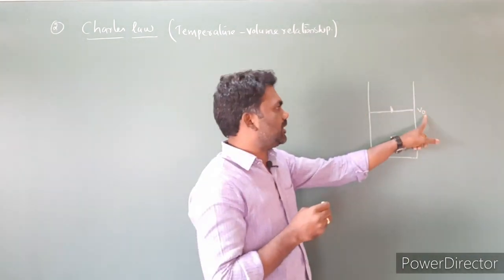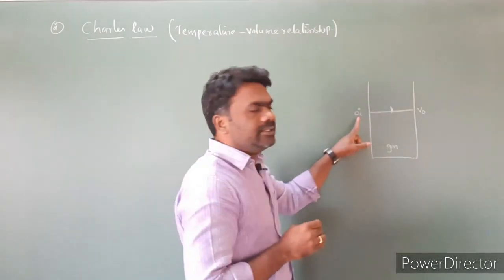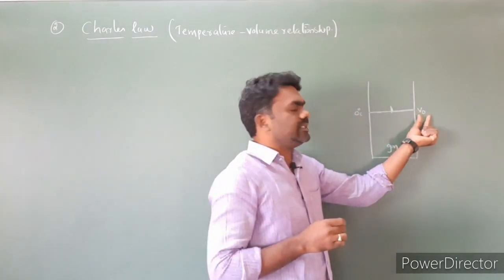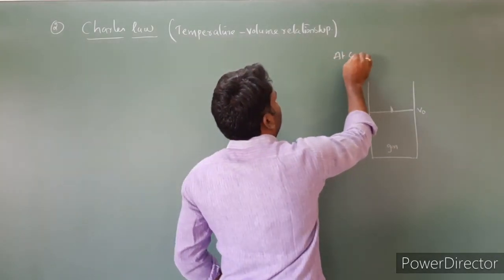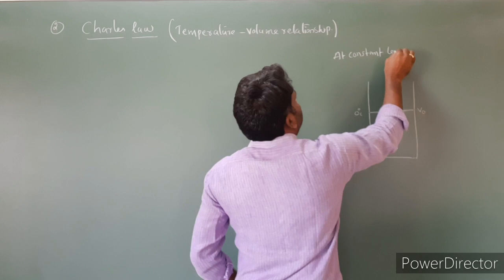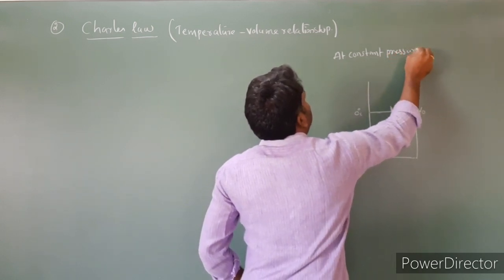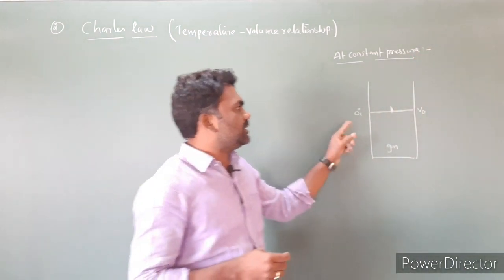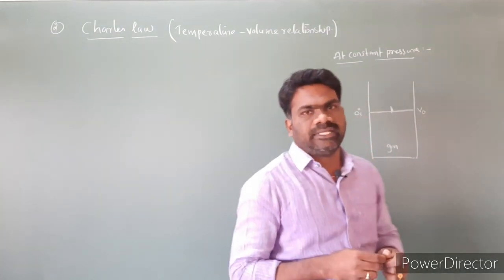V0 is the initial volume of the gas at 0 degrees centigrade. So at 0 degrees centigrade the initial volume of the gas is V0, and this experiment is done at constant pressure. At constant pressure, the initial volume of the gas is V0 and the temperature is T degrees centigrade.